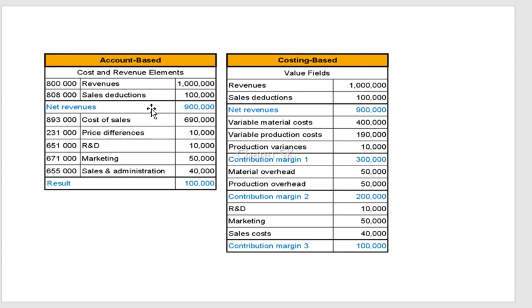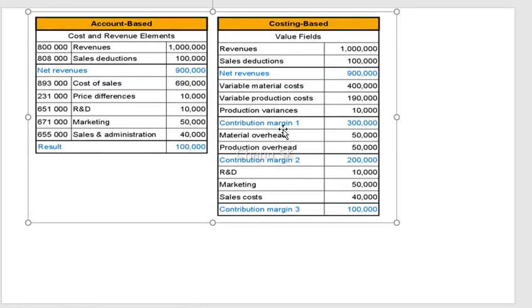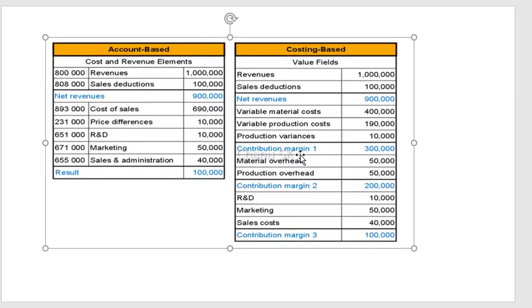Revenues and sales deductions, cost of sales, price differences, R&D, marketing, sales and administration are all covered under account based COPA. In costing based COPA, we have variable material cost, variable production cost, production variances, material overheads, production overheads and R&D. Value fields and groups of cost and revenue are considered in costing based COPA.